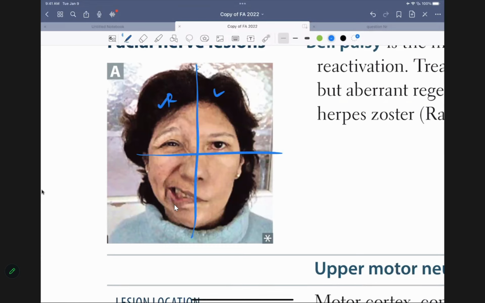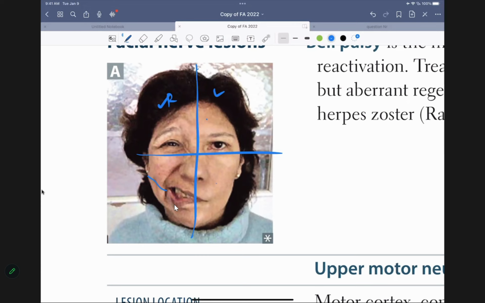The right side is functioning normally here, folks. This lady is trying to smile. The right side is smiling nicely. The left side is not pulling. Is that clear, folks? Think about it, guys, when you smile, the cheek moves away, right? The right side cheek is moving. That means the muscle is contracting. The left side is not. Is everybody clear, folks? So the pathology in this patient is on the left side.